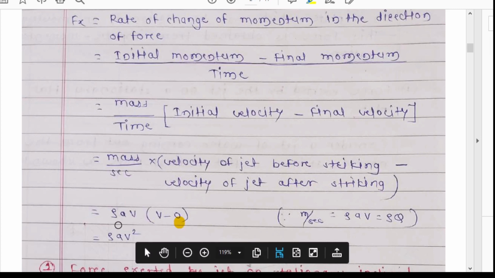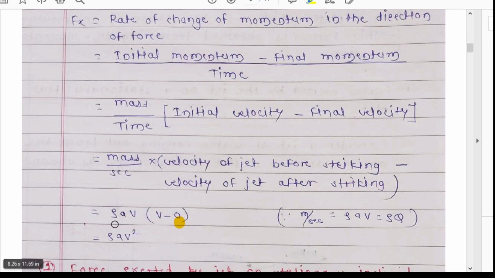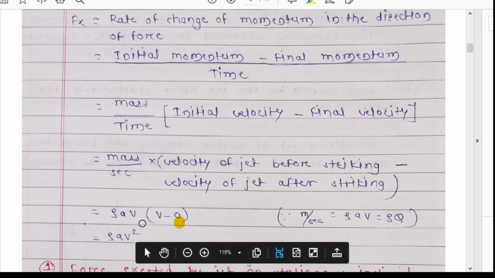Now mass per second can be written as rho Q, and rho Q can be written as rho a v, because area into velocity is your discharge.